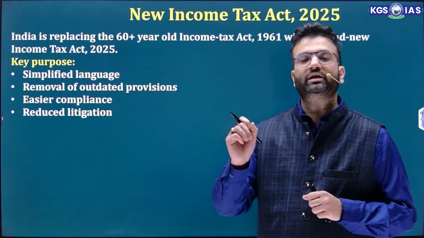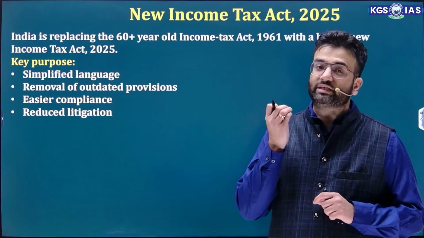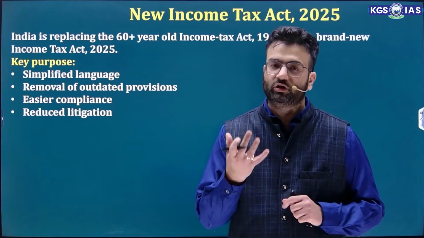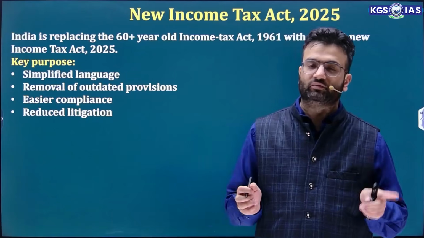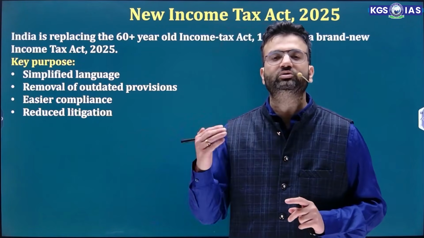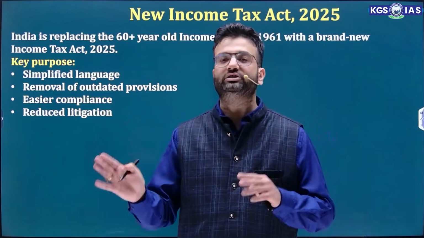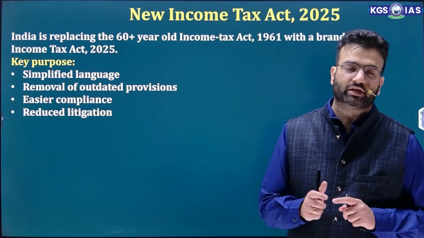Third, to make the compliance easier. As we all know, tax to GDP ratio is extremely important for overall growth, because GDP can be increased through two ways. One is through tax to GDP and another is through debt to GDP. The more the tax to GDP is there, the less the interest you need to pay on debt. And the fourth thing is reduce litigation.